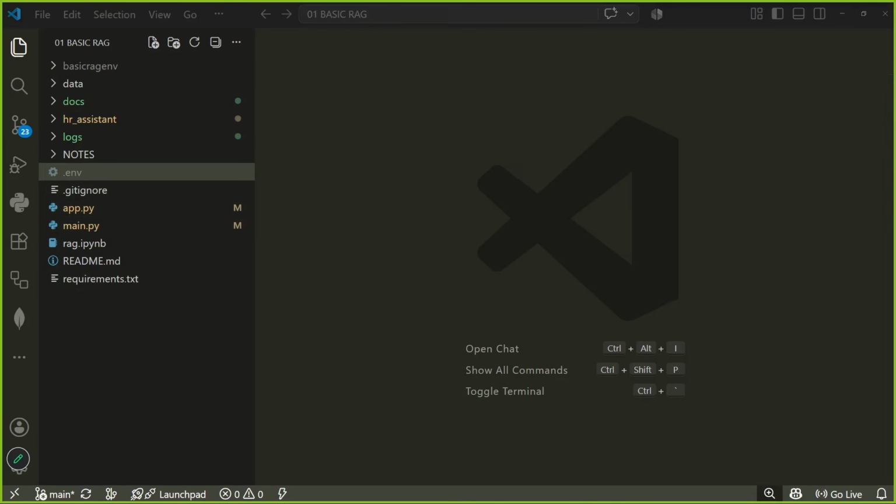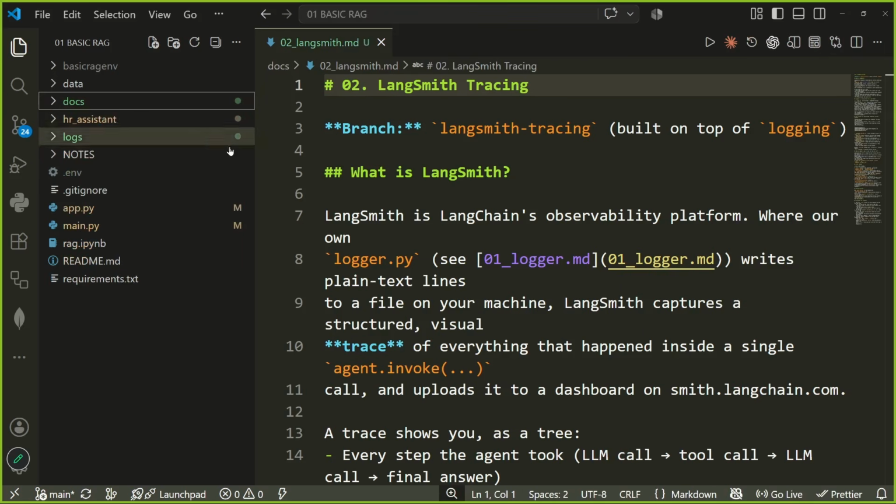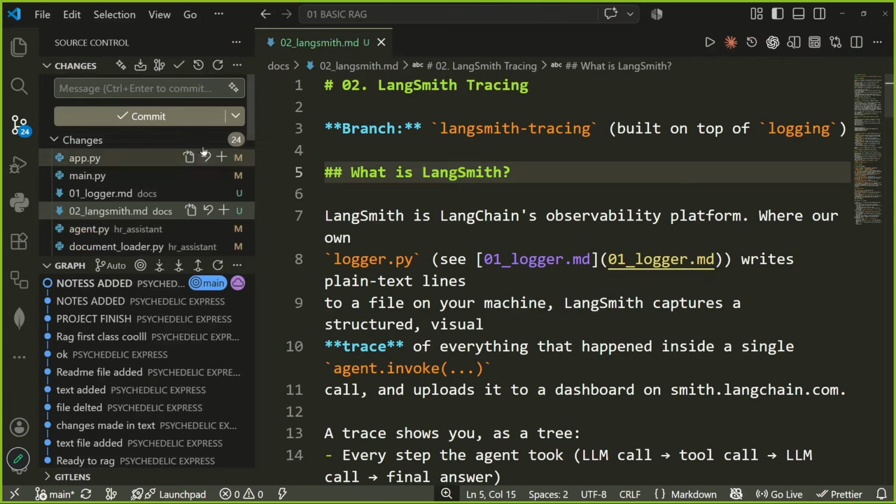Let me also add some documents for you so that you can see it. Let me add the new documents. These documents will be langsmith.md. What I can also do is push my code currently.